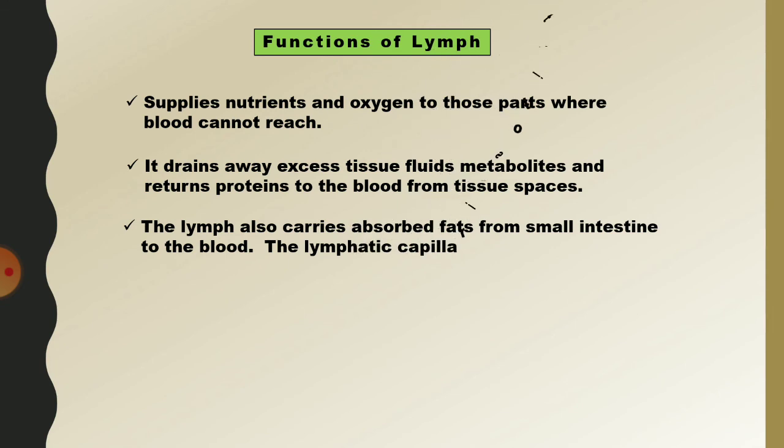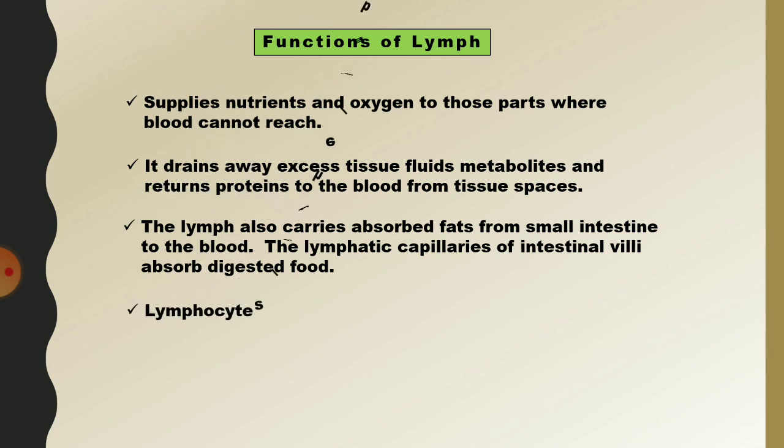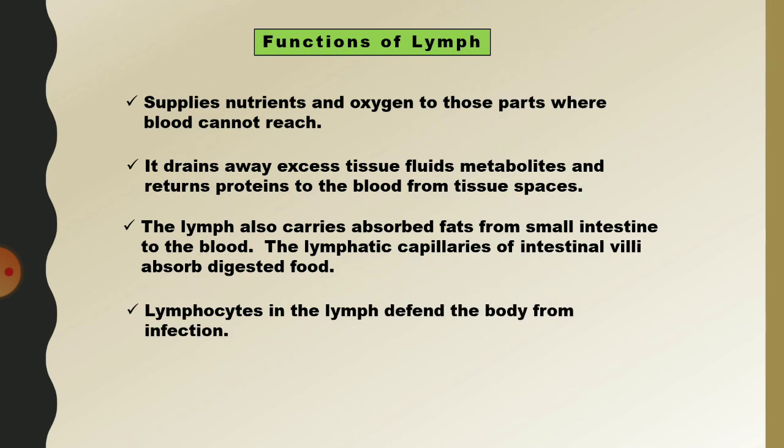The lymph capillaries of the intestinal villi absorb digested food. Lymphocytes in the lymph defend the body from infection.